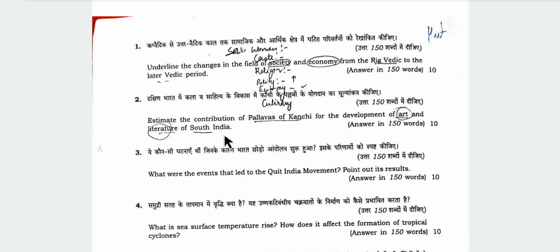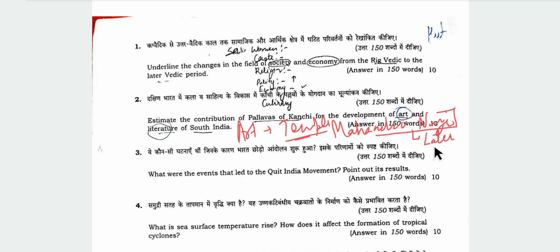In the art part, we can write about their temple art, about Mahendra Varman, Narsingh Varman, how they improved upon temples. Later temples were larger.